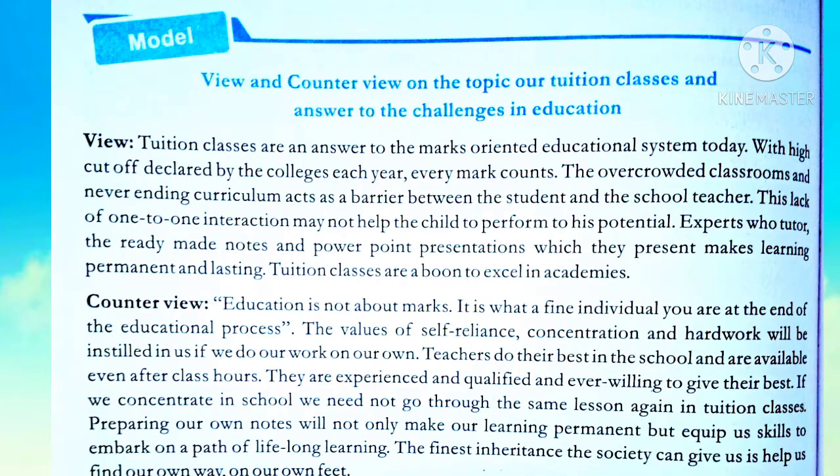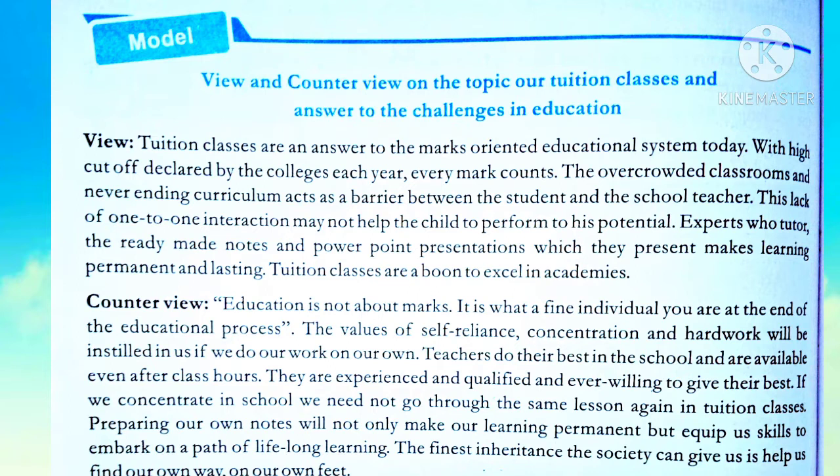let us see one example given here. View and counter view on the topic: tuition classes and answers to the challenges in education. View: tuition classes are an answer to marks oriented educational system today.